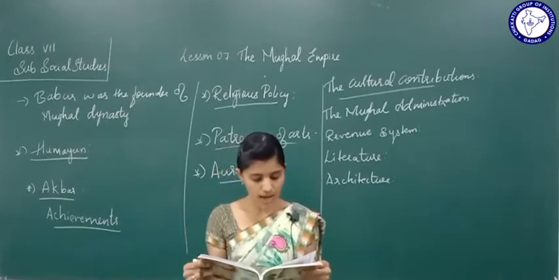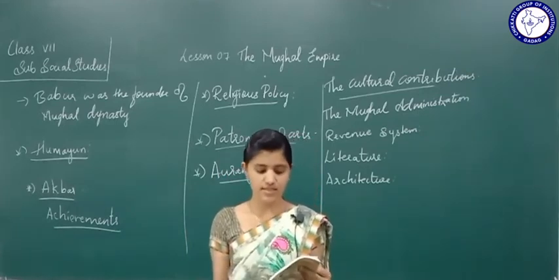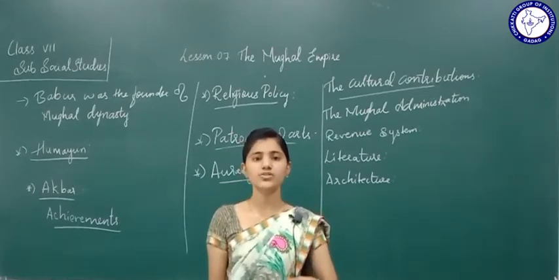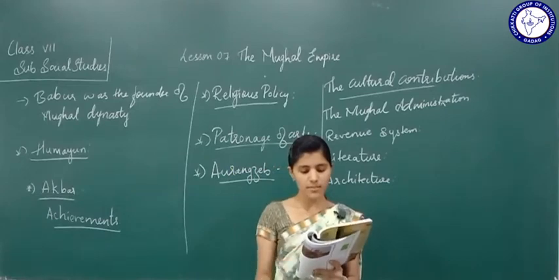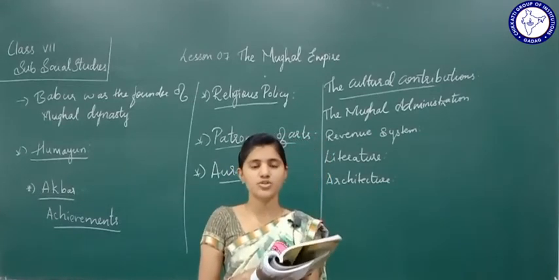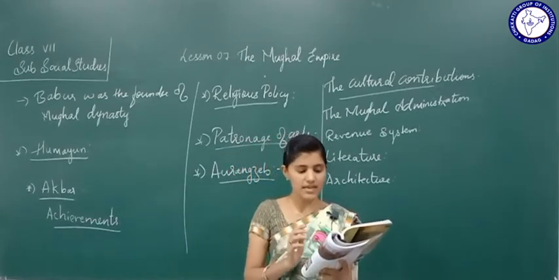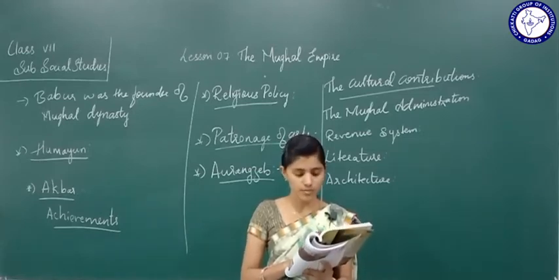Mughal architecture attained its glory during the reign of Shah Jahan. Moti Mahal, the palace that he built in Agra Fort, is extremely beautiful.